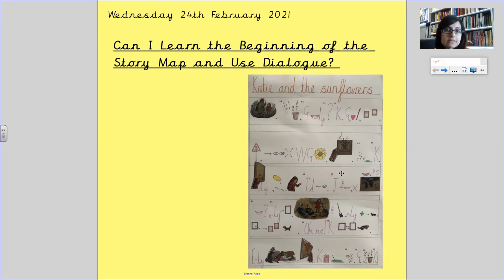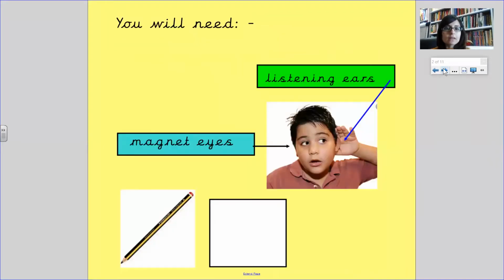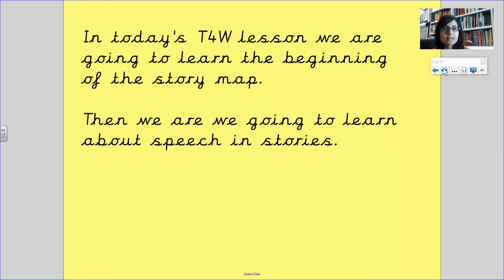Now, the learning we're doing in this lesson is, can I learn the beginning of the story map and use dialogue? Now, you will need your listening ears, your magnet eyes, a pencil and a piece of paper. In today's talk writing lesson, we're going to learn the beginning of the story map and we're going to look at dialogue, which is the speech when characters are talking.